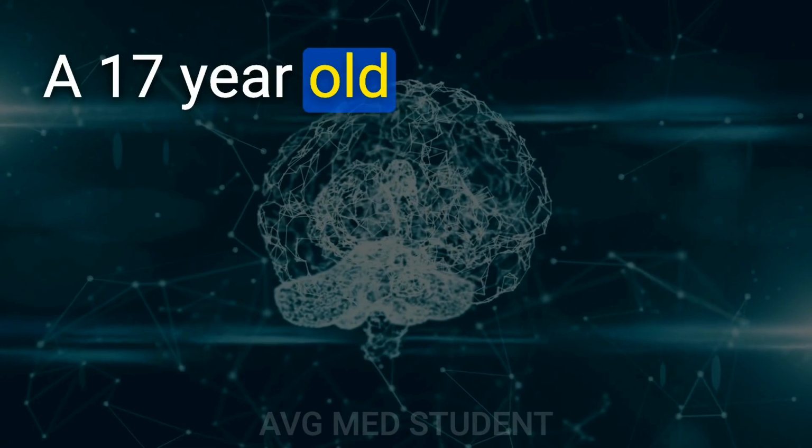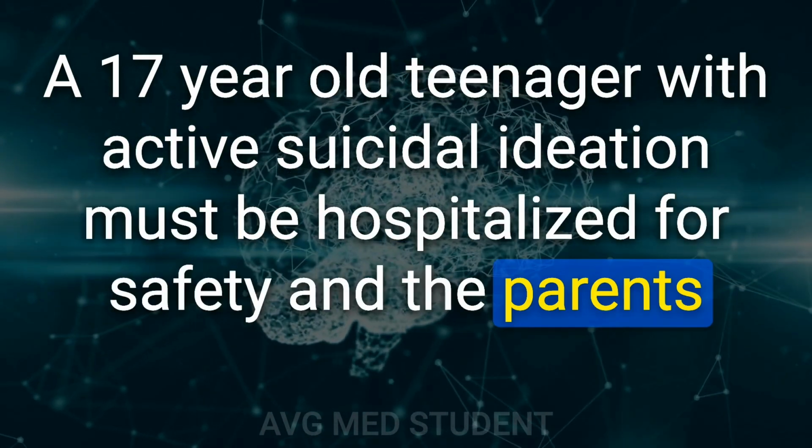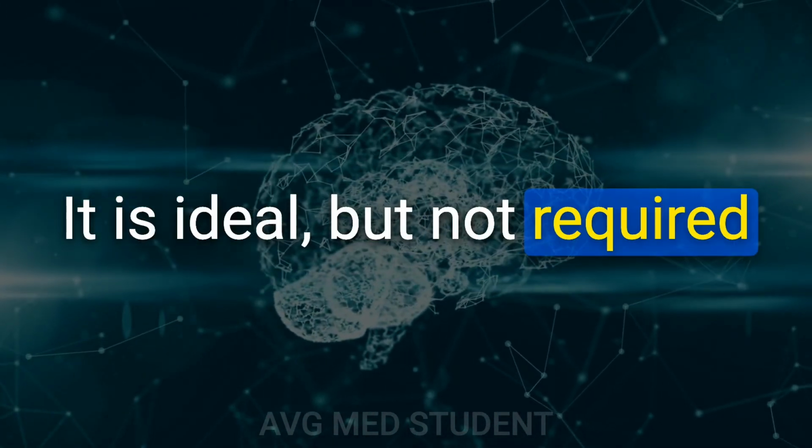106. A 17-year-old teenager with active suicidal ideation must be hospitalized for safety and the parents must be informed. Is parental consent required? It is ideal, but not required.